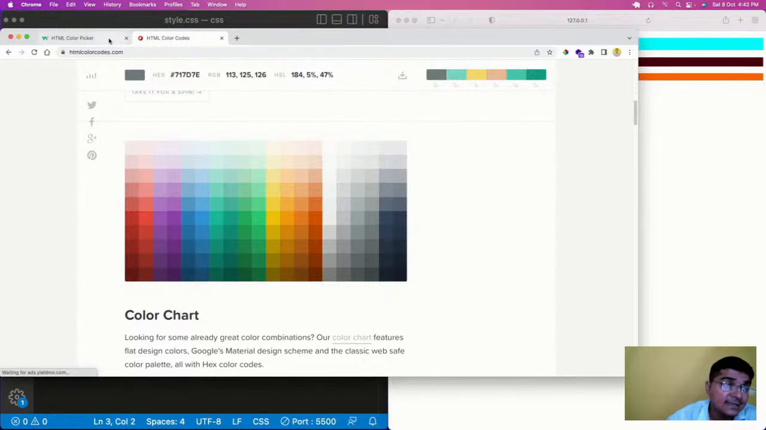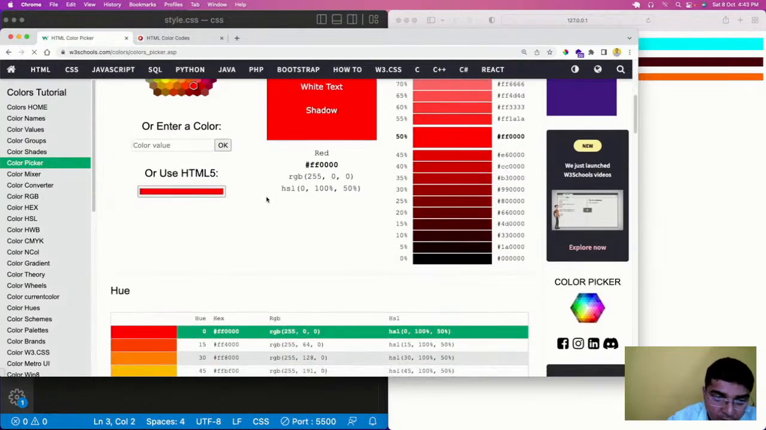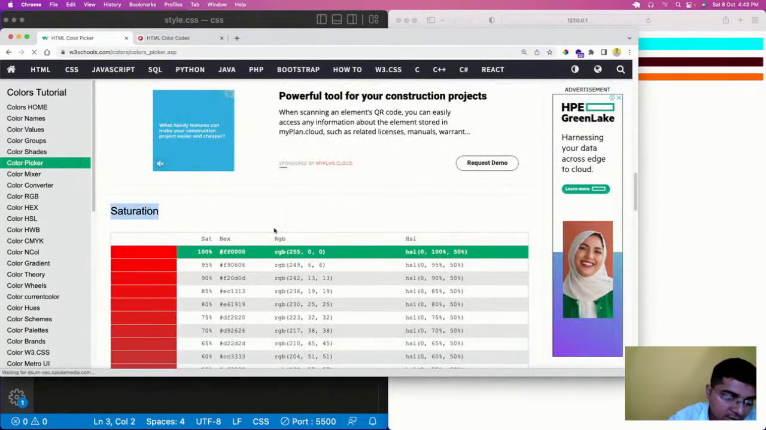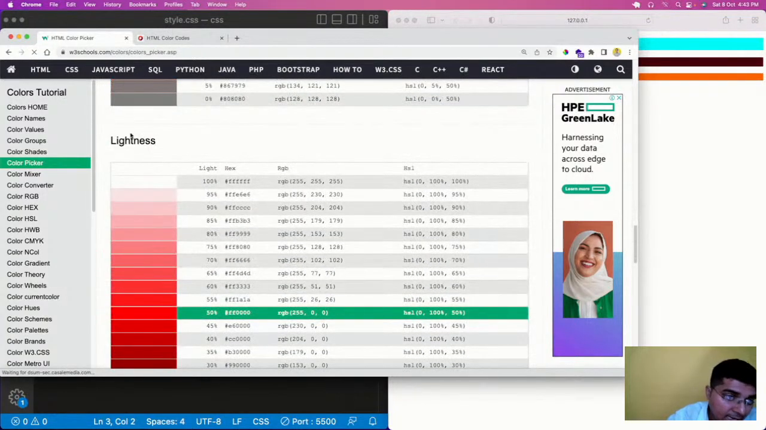Now what is this HSL? HSL is also a pattern in which you can add color, where H stands for hue. Hue contains the colors. S stands for saturation. Saturation means the sharpness, and L stands for lightness, meaning the whiteness or the brightness.